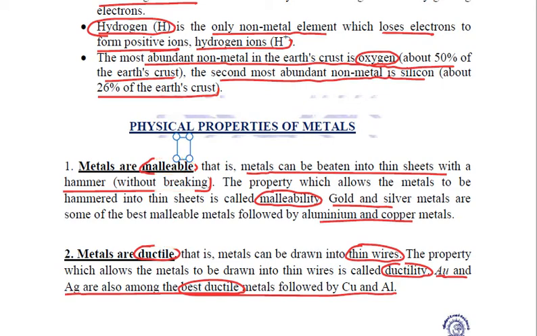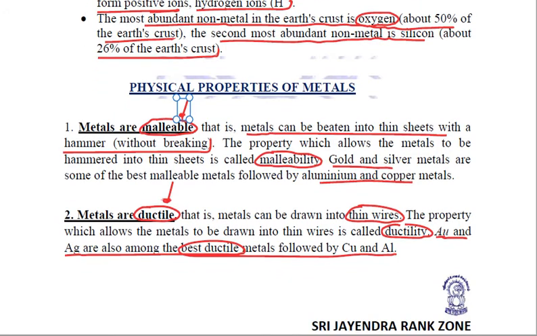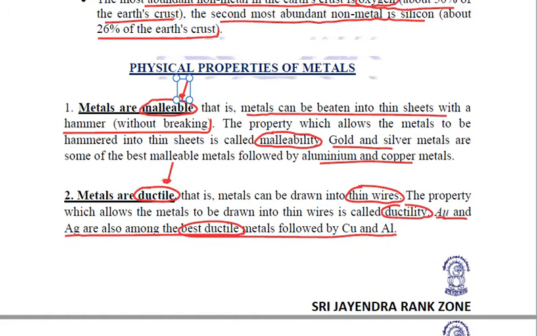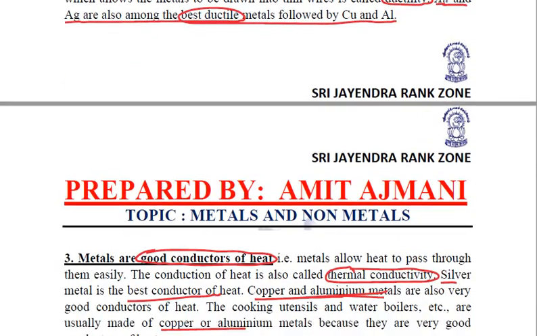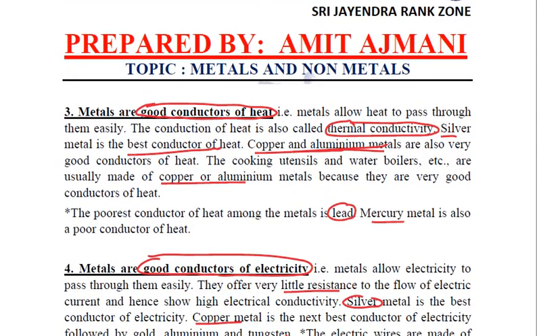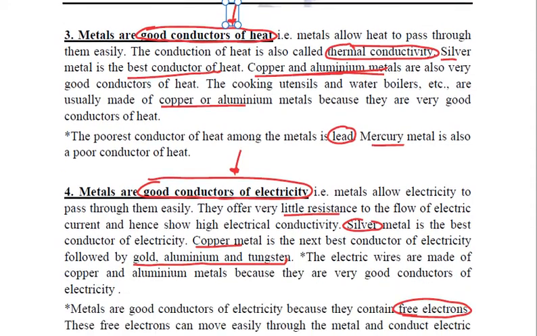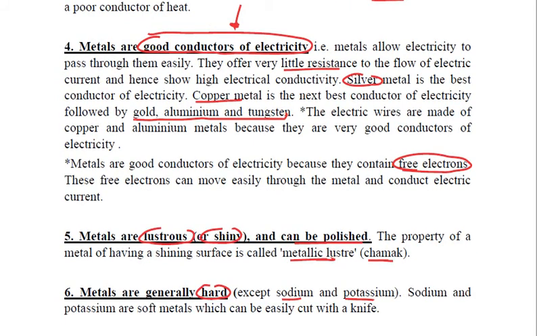Metals are ductile, that means they can be drawn into wires. Non-metals can't. Now I am not repeating the exceptions that we have already done. You already know, so you can go through it on your own. Metals are good conductors of heat and they are good conductors of electricity. Non-metals are poor conductors of heat and electricity.